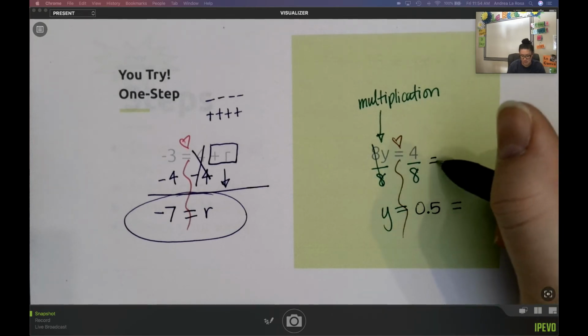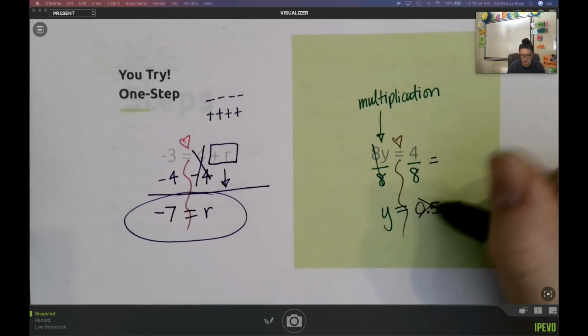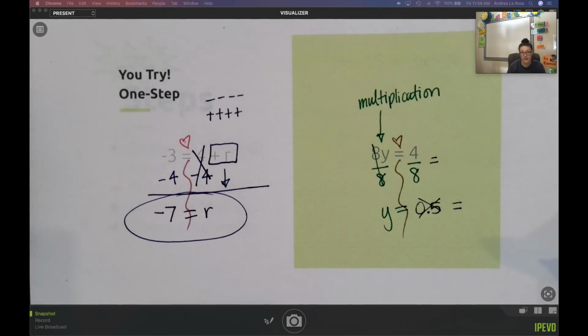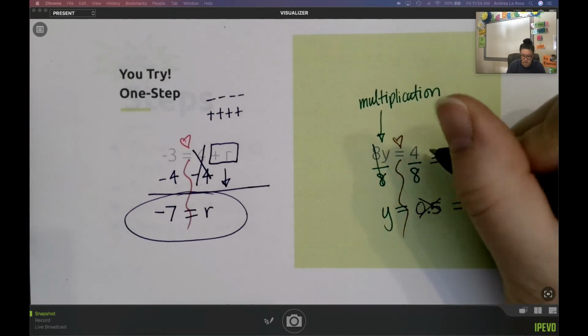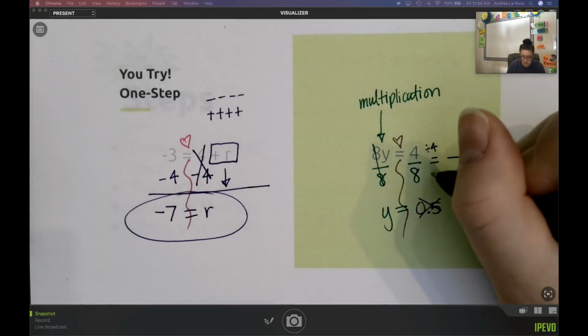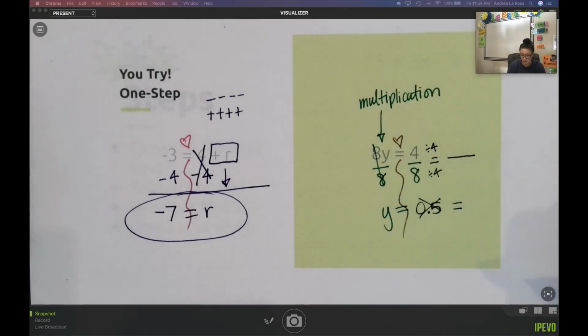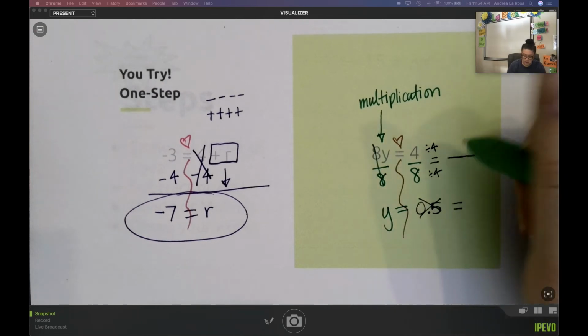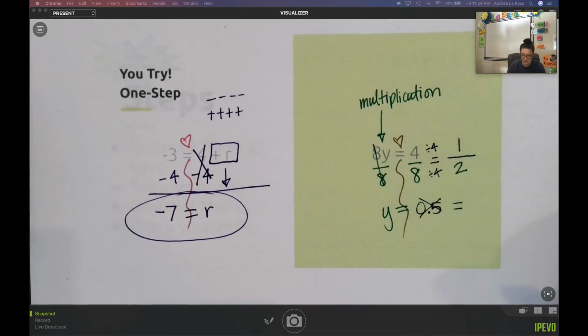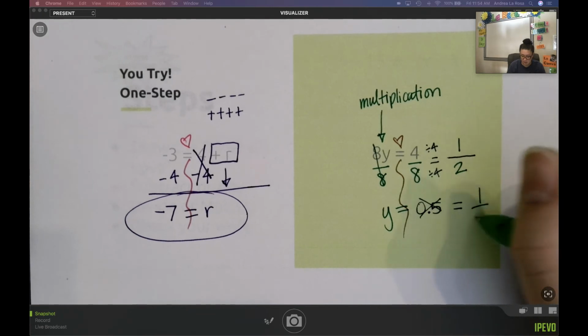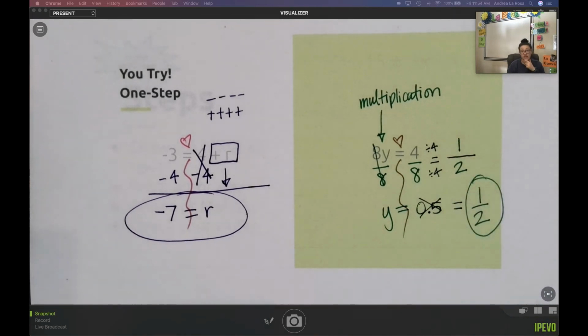What do you think I would see here instead of 0.5? If I simplify my fraction, divide my numerator and my denominator by 4, I see that my fraction simplifies to 1/2. And that is what you would see for your answer choice. You would see 1/2.